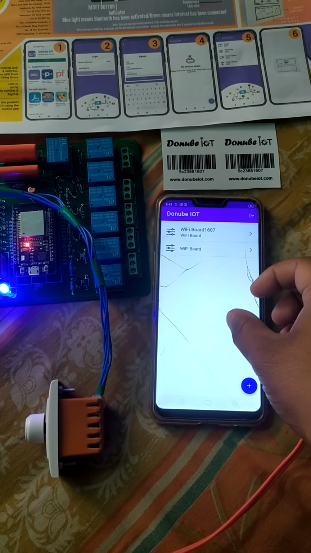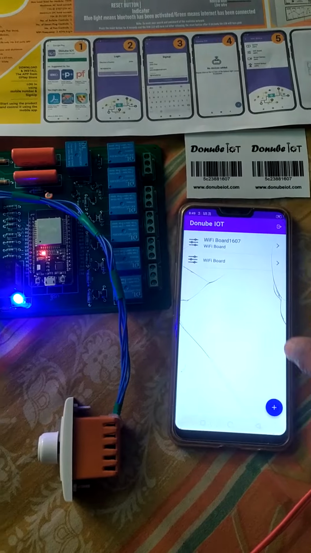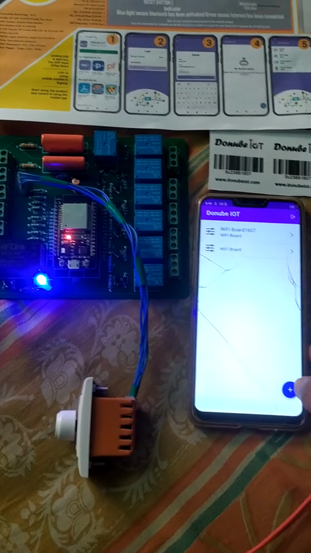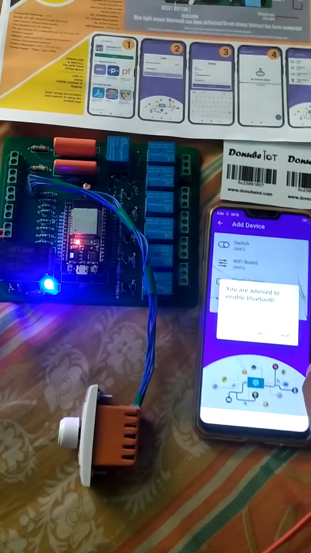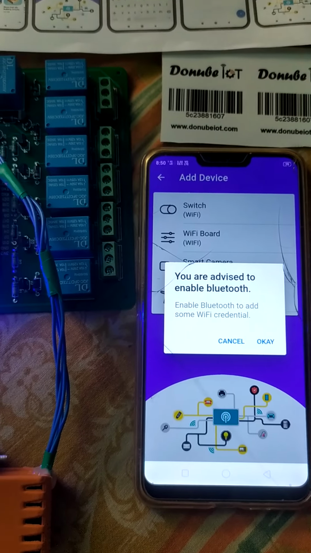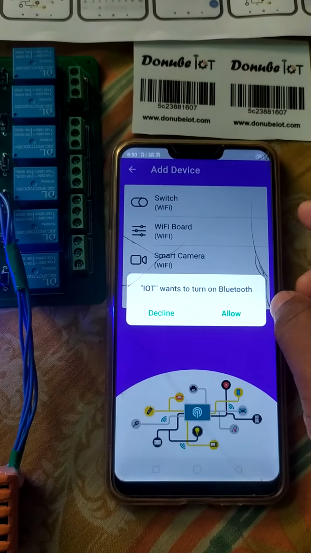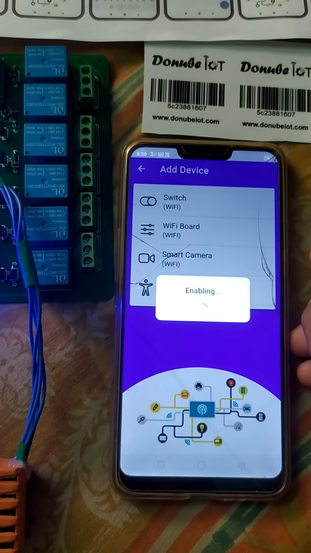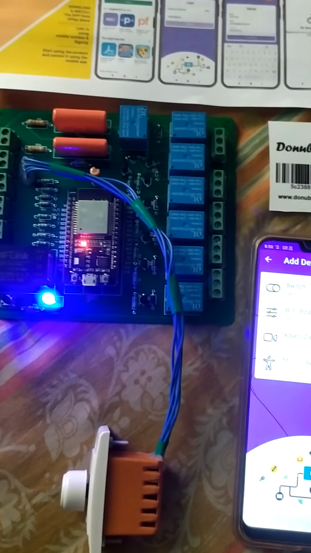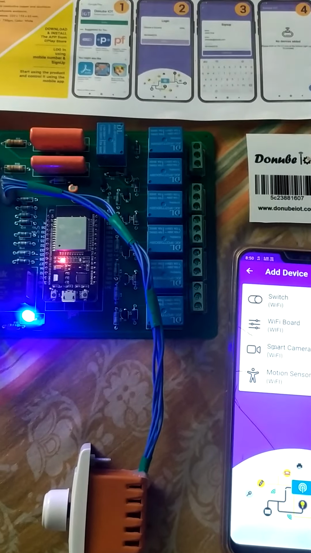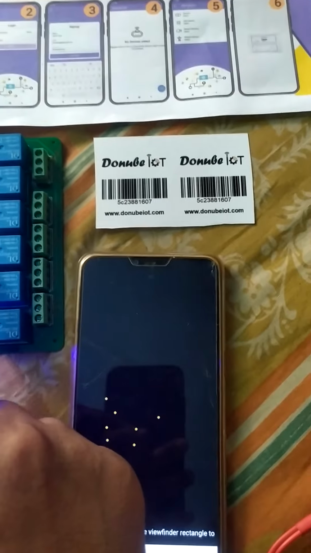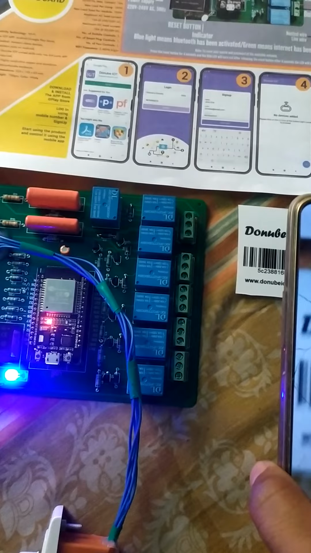Okay, now you can see our app. First, press the add button. You can see you are advised to enable the Bluetooth of this mobile phone. Press OK, allow. Now press the Wi-Fi board. Here you can see one barcode is available on each board. Scan it.